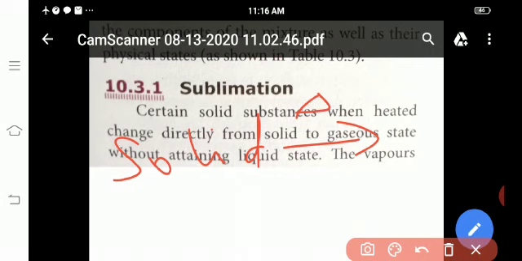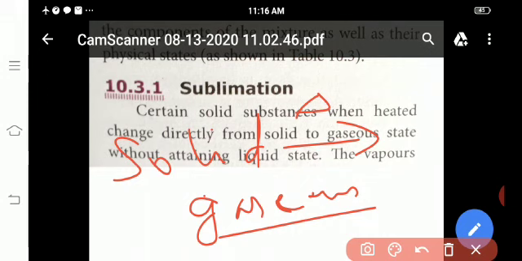So the solid is heated, and the solid goes directly to gaseous state. What state? Gaseous state. So this is called sublimation.